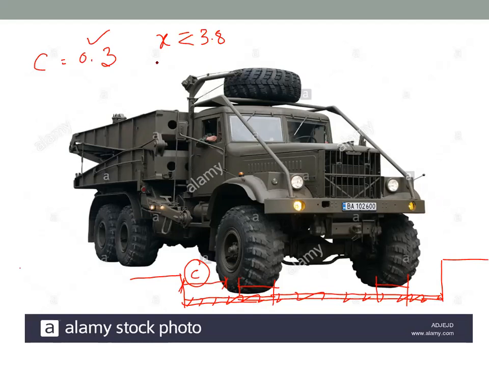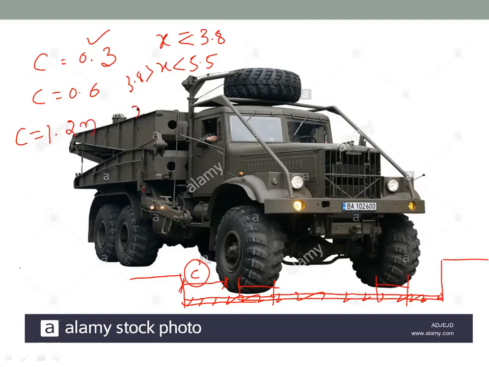If our X value is more than 3.8 and less than 5.5, then the C value is 0.6.